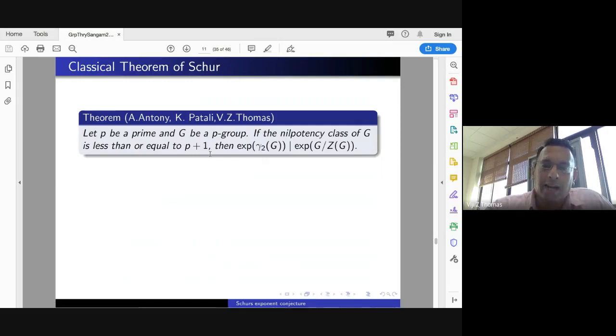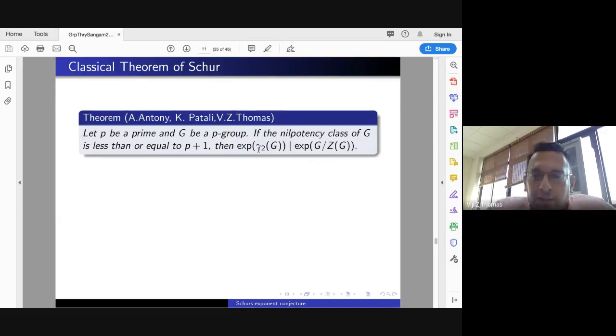In general, we are not able to say. But if we give some restriction on the class, suppose the class is less than or equal to p plus 1, then we have that kind of a theorem. Meaning, if the exponent is finite, then the exponent is finite. Not only finite, it divides that.